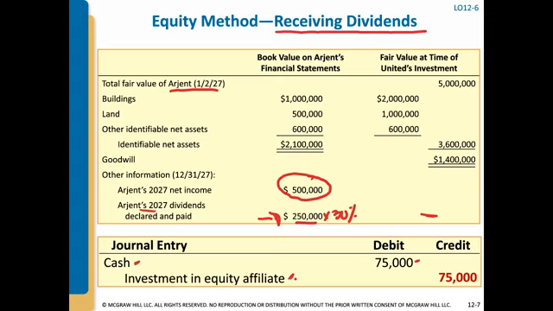Basically Argent is returning those assets back to the investor when they pay a dividend, in the form of a cash payment. Therefore, our equity should be reduced because Argent is basically paying us back part of our investment.